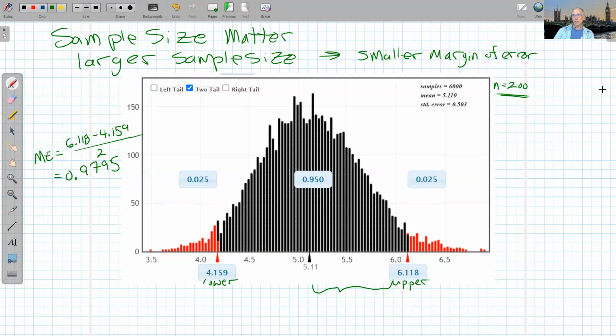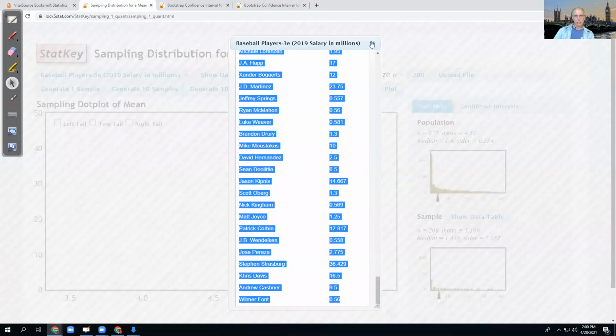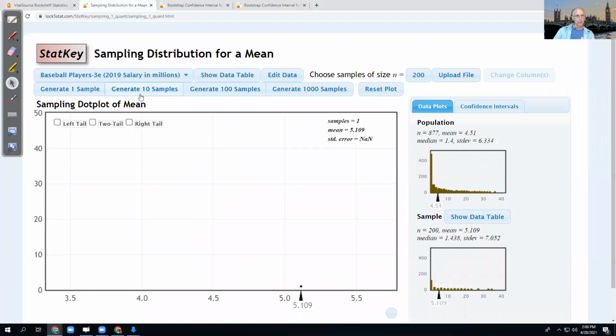It could be that I have a sample that just doesn't work. So if I go back to the original here, this is the original 877 players. And let's grab a sample that's, say, unusually low. There, looking for a dot that comes out way down here.